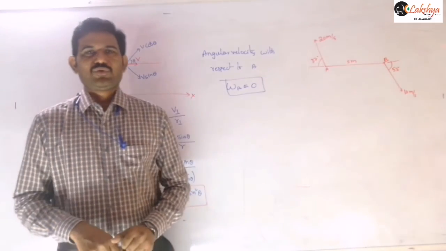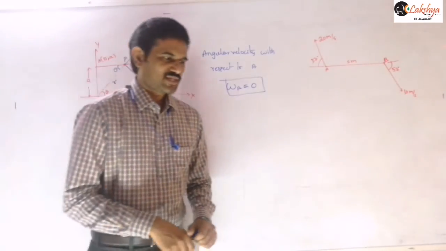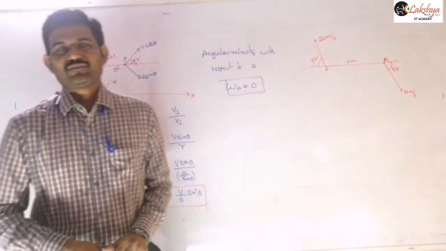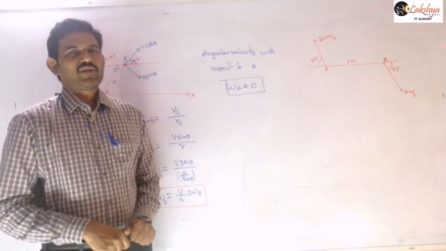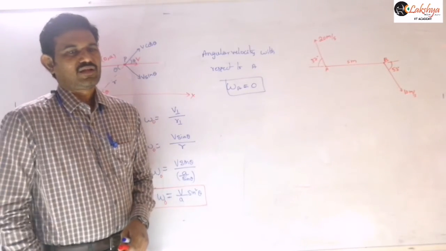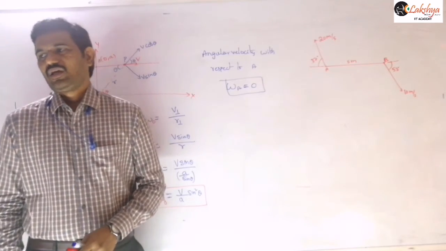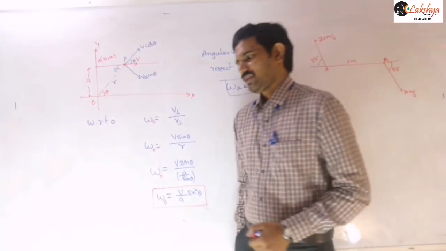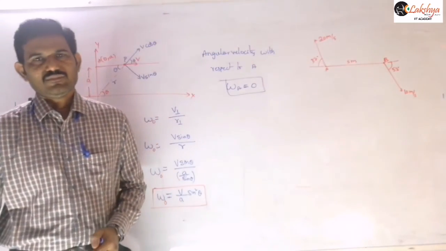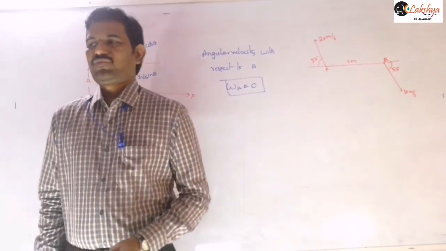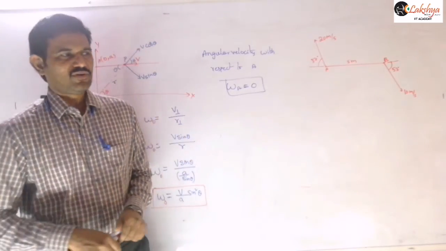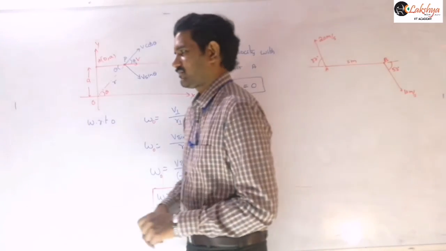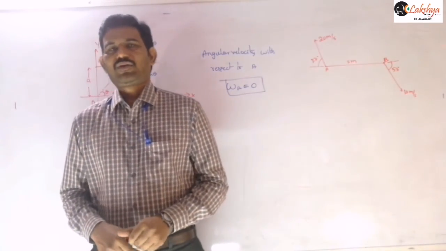For an observer standing on the earth, a satellite completes one revolution in 8 hours. Then find the time period of revolution of the satellite. Find the time period of the satellite.